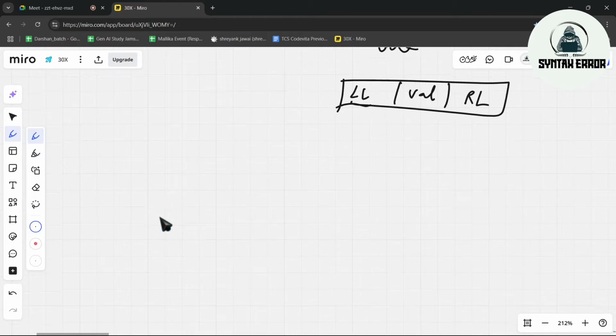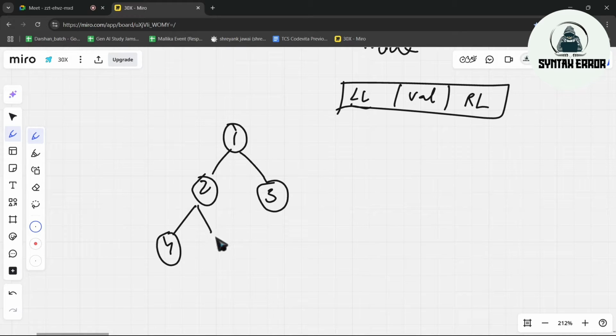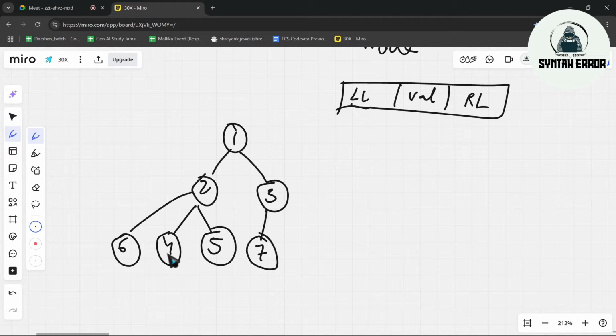Before starting trees, we should know a few technical terminologies which we will use. Basically, this is an example of a tree: 1, 2, 3, 4, 5, like this. It is just a basic example, and it's not compulsory that a node can have only two subnodes. A node can have multiple subnodes. Suppose this is 6, suppose this is 7, and it's also not compulsory that after 2, only 3 should come. The values can also change.